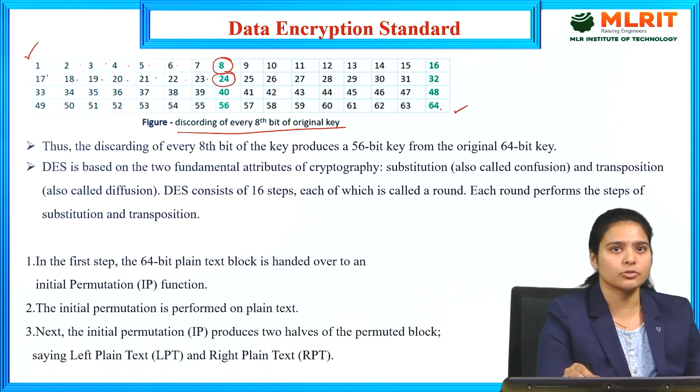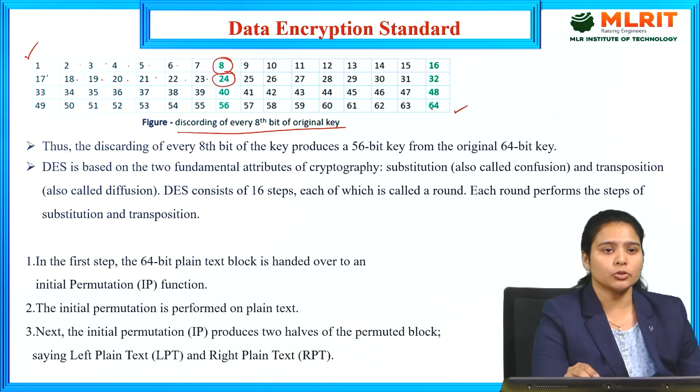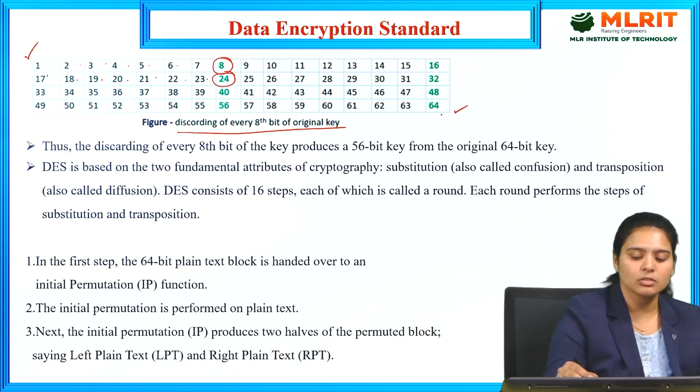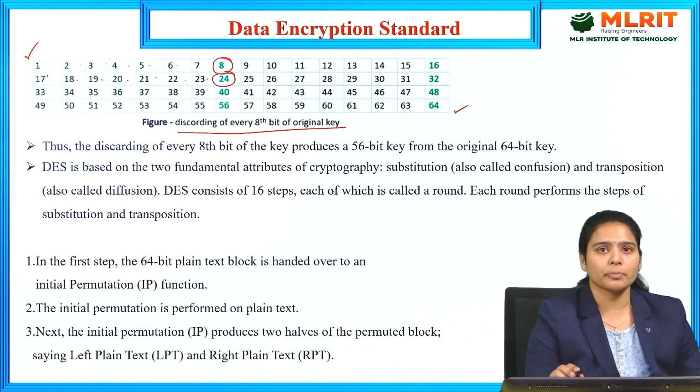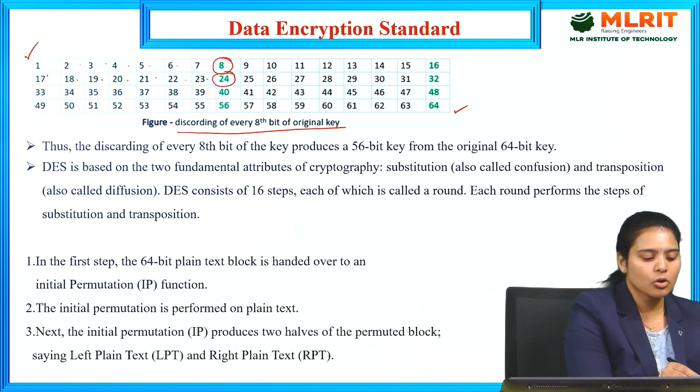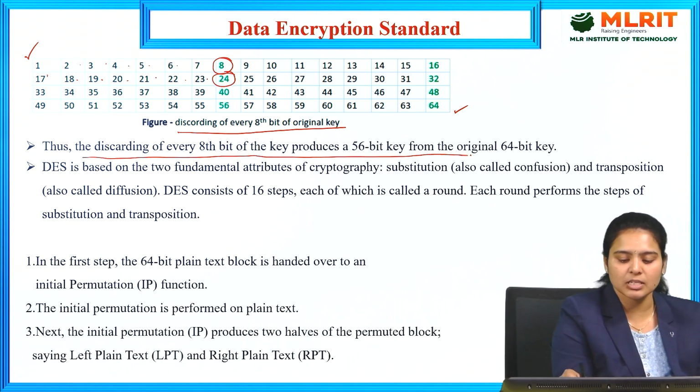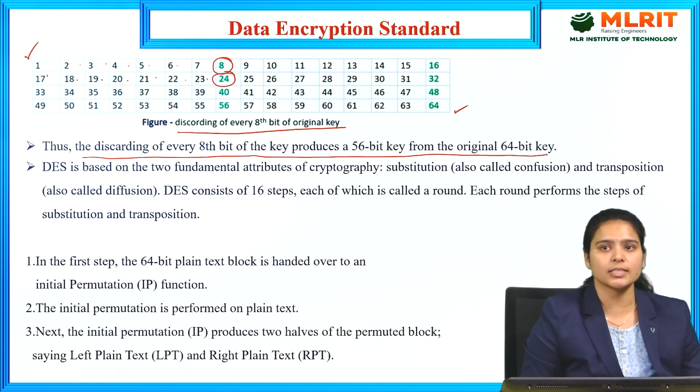We go from 1 to 64 bits, since our key size is 64 bits. Thus discarding every 8th bit of the key produces a 56-bit key from the original 64-bit key.